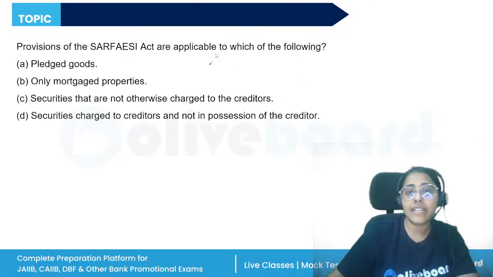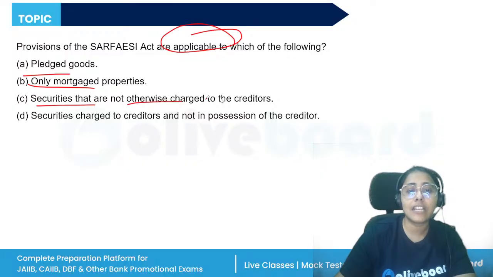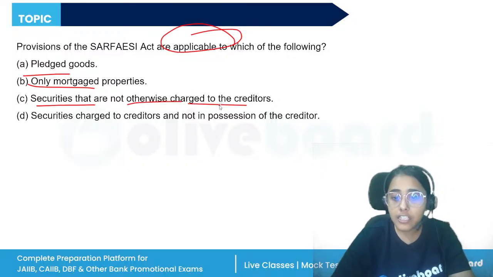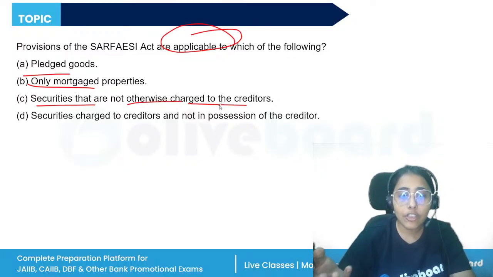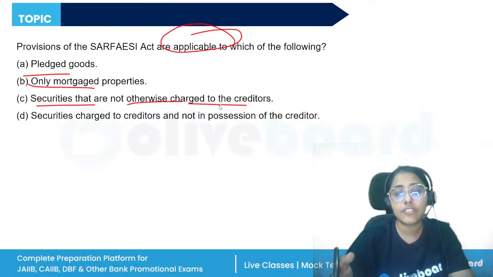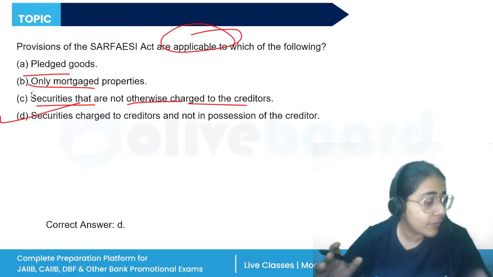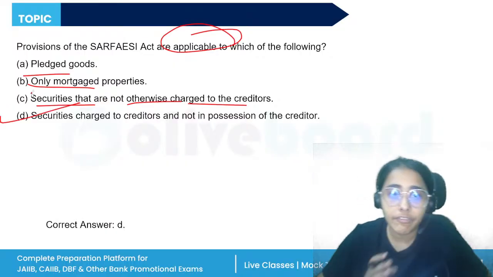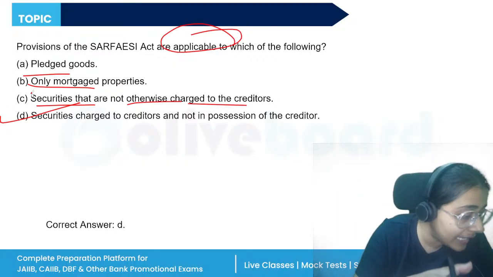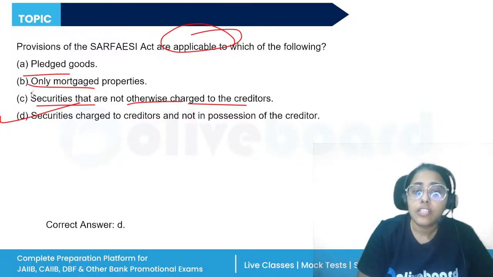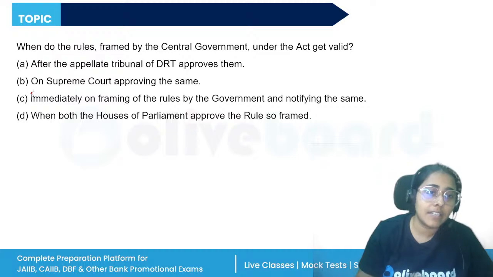Provisions of the SARFAESI Act are applicable to pledged goods, mortgaged property, securities that are not otherwise charged to the creditors, securities charged to creditors and not in possession of the creditor. So the correct answer will be D. The provision under the SARFAESI Act is to take possession of the property, so only when the charged securities are not in the possession of the creditor.